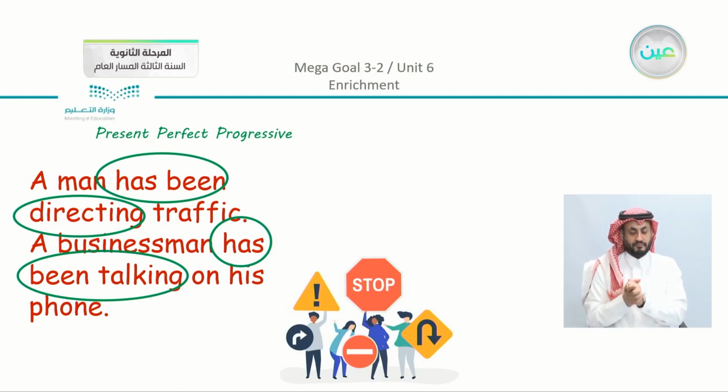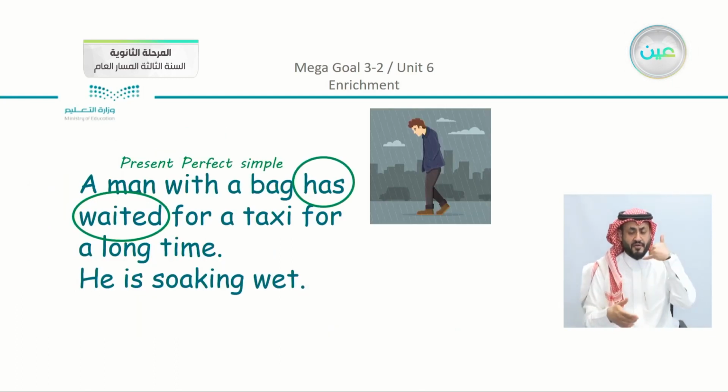A man has been directing traffic. A businessman has been talking on his phone. Now, all of these sentences are just to make you recall the structure that we studied. We have here a man with a bag has waited for a taxi for a long time. He is soaking wet. Now, in each example, you can see when we use the present perfect simple, we just have the past participle with either has or have.